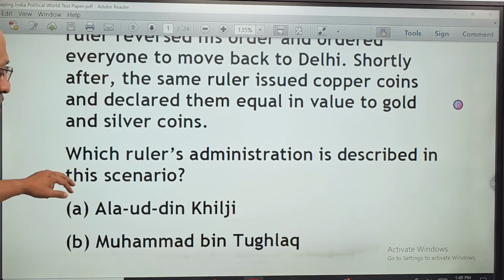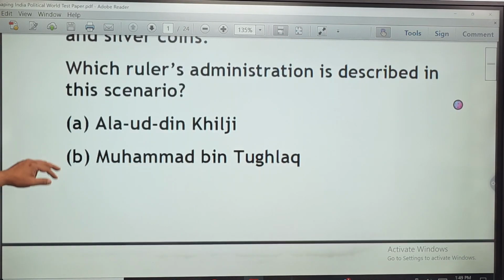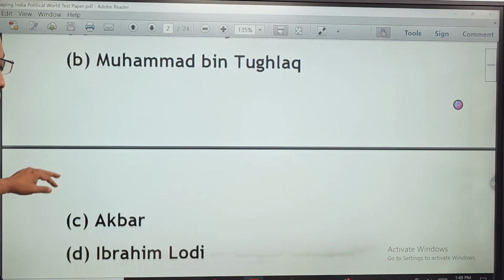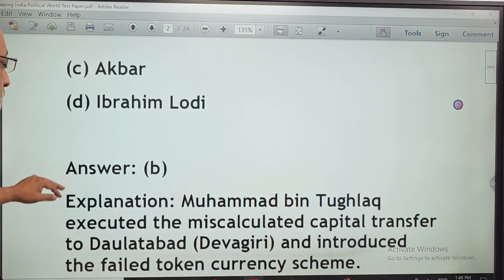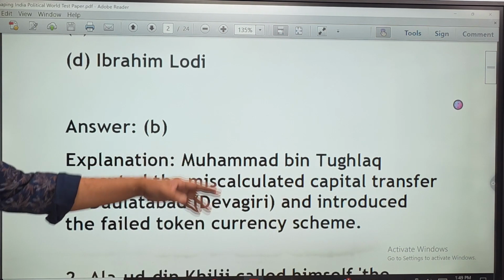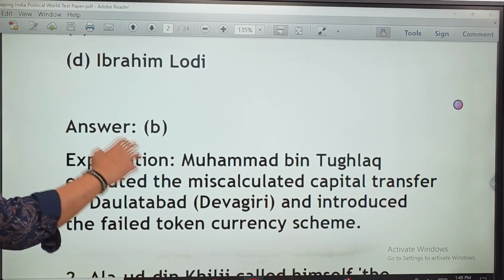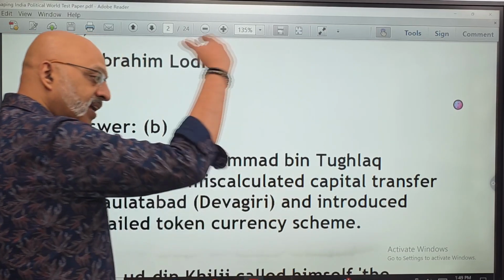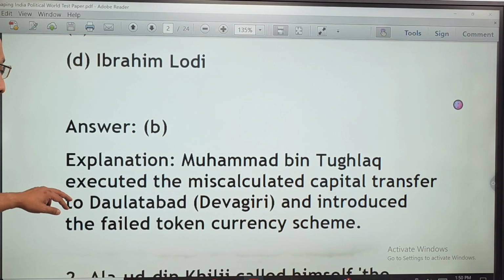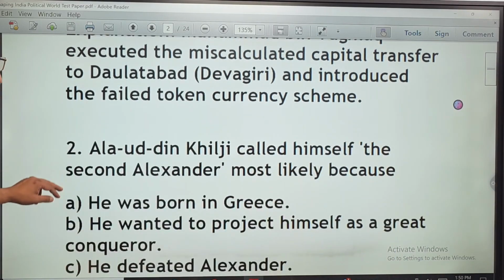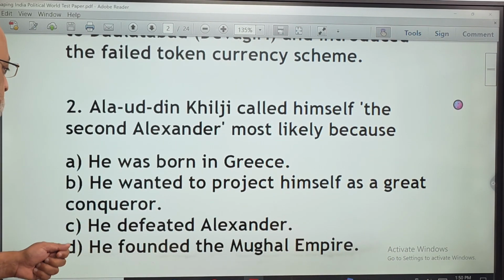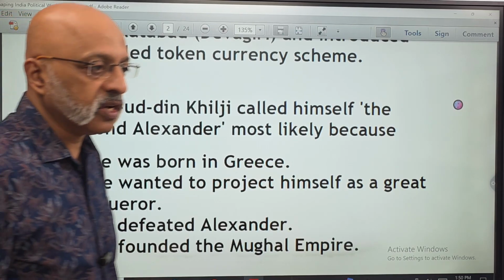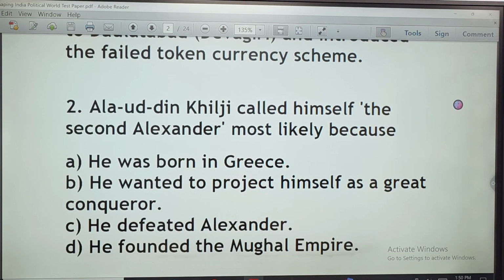Which ruler's administration? Pretty simple. Alauddin Khilji, Muhammad bin Tughlaq, Akbar, or Ibrahim Lodi. The correct answer is B, Muhammad bin Tughlaq. He executed this miscalculated capital transfer from Delhi to Daulatabad or Devagiri, and then he said that they should all be brought back. Alauddin Khilji called himself the second Alexander, most likely because what was the reason why Alauddin Khilji called himself the second Alexander?